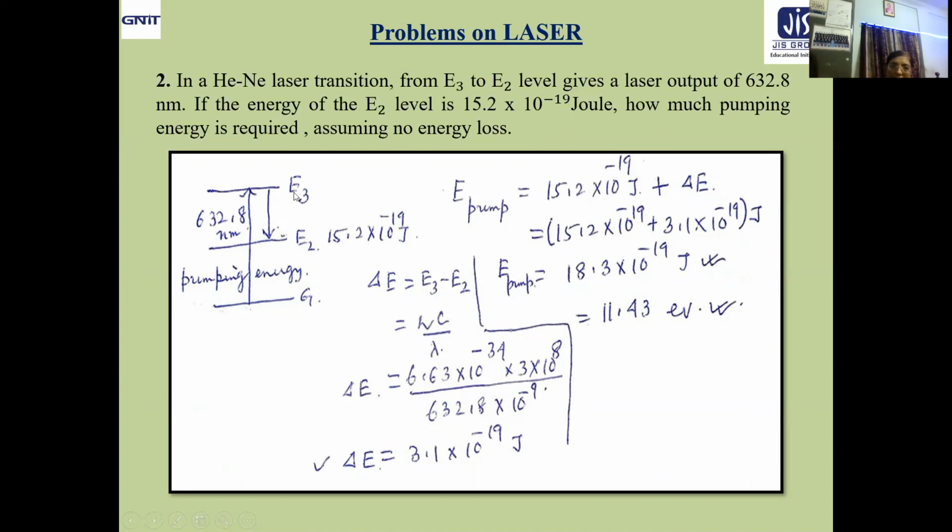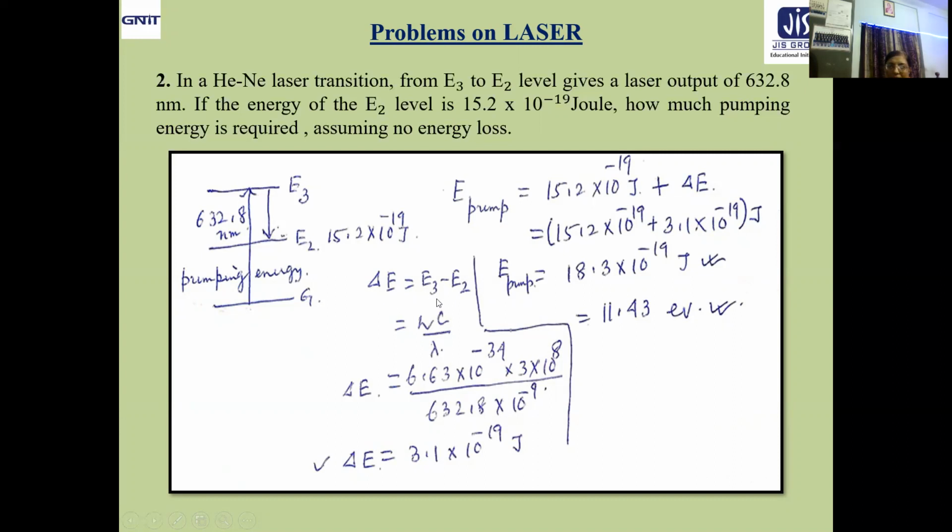Just take a look at the diagram. It will make everything clear. So E3 to E2 energy transition is there with wavelength 632.8 nanometer. And you are asked for the pumping energy required, where the energy of E2 is given. So definitely the pumping energy means this energy plus the difference of these two energy levels. Now this energy is given as 15.2 into 10 to the power minus 19. And what about this energy? That is E3 minus E2.